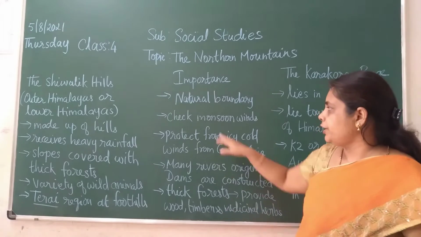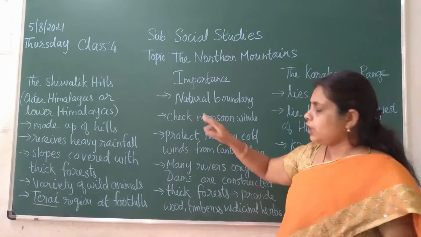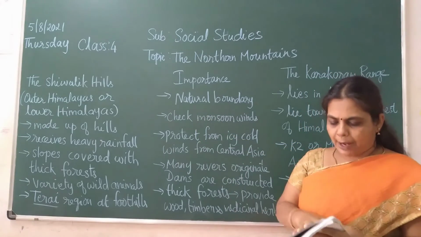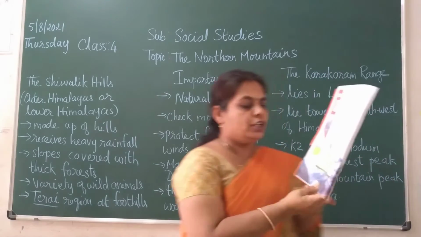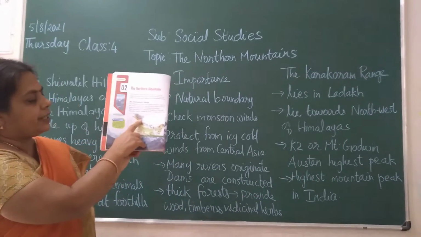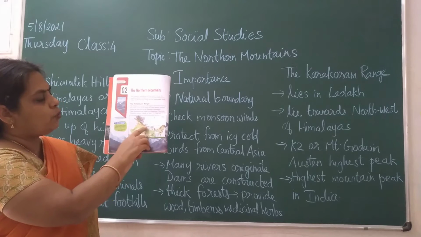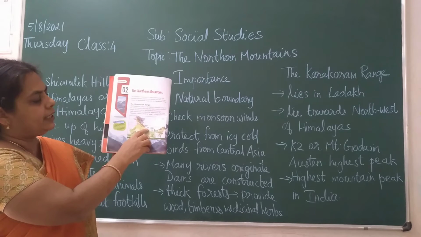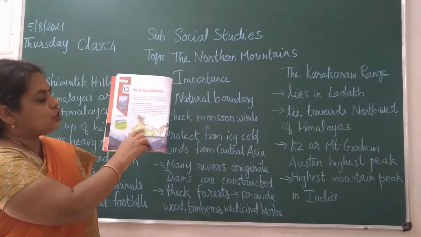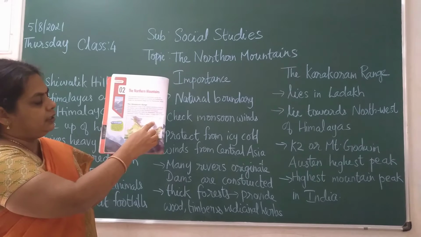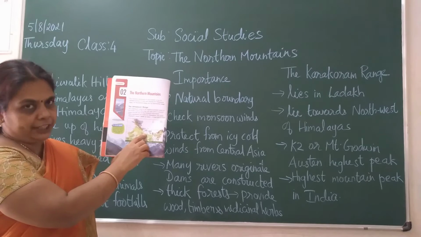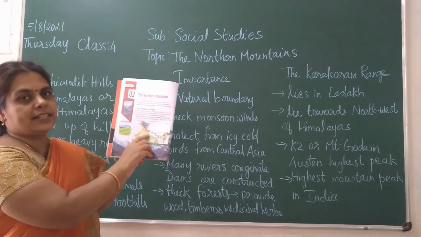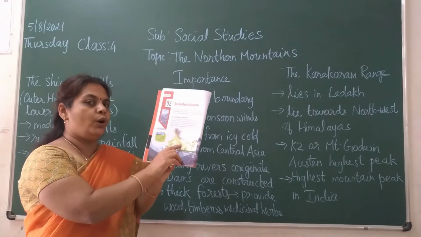The second point is that once again I want to show you in the map, children. See here, it acts as a natural boundary. As the Himalayas are here, what happens on this side? China is there, Nepal is there, Bhutan is there. So the enemies or the people cannot enter into our Indian region, children. So it acts as a natural boundary.